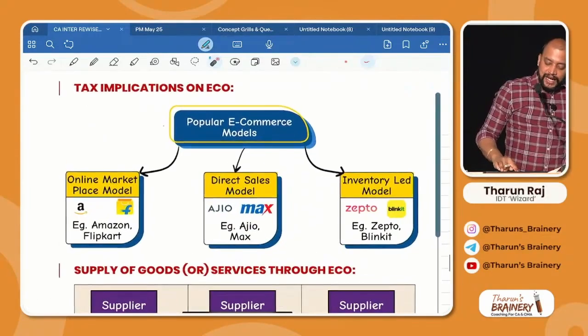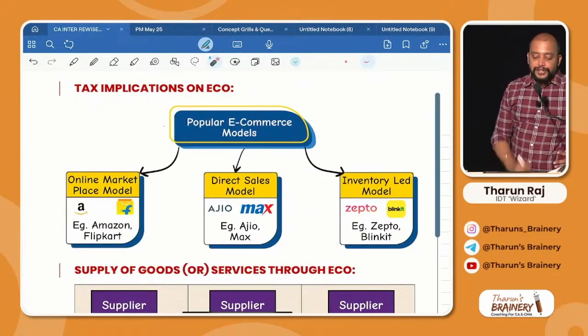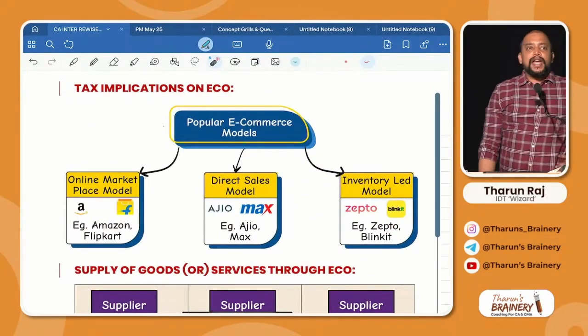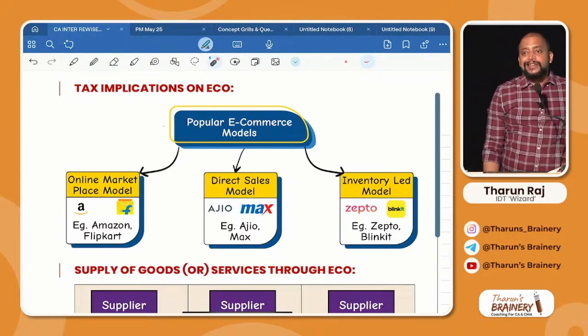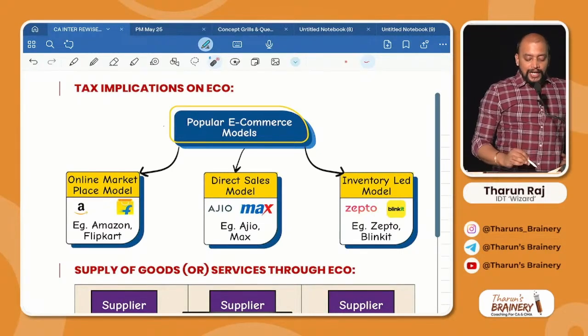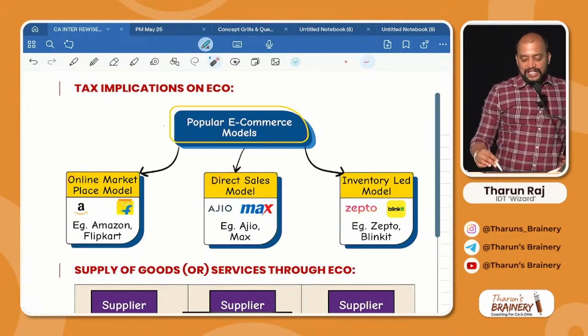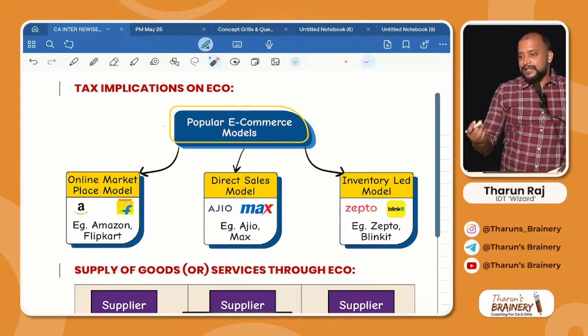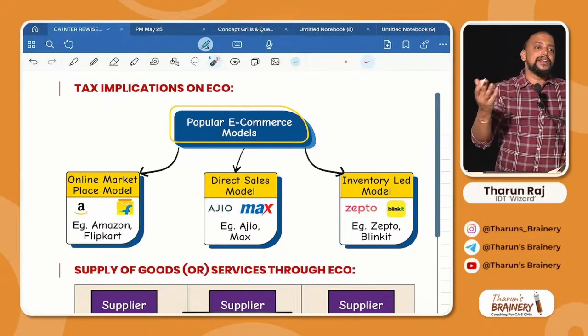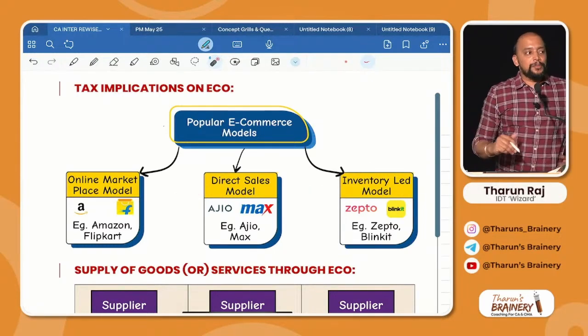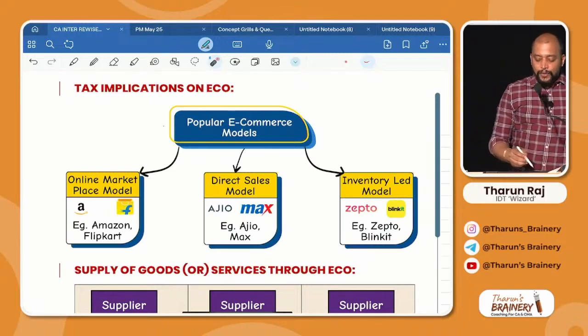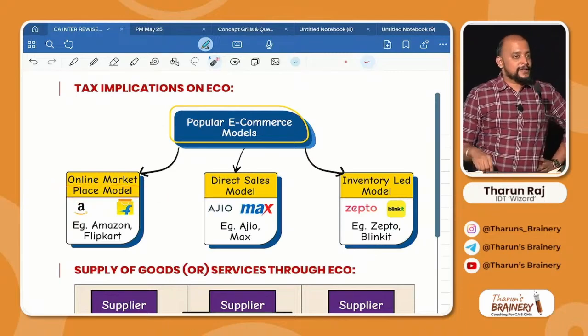Then see the next page. What are the tax implications on e-commerce operator? We have three popular e-commerce models: online marketplace model, direct sales model, inventory led model. Maybe they can ask a theory question. What are the various e-commerce models like that? You need to write this. What is online marketplace model means?